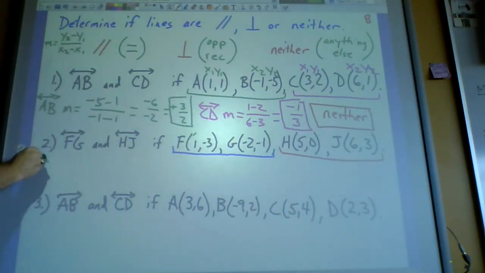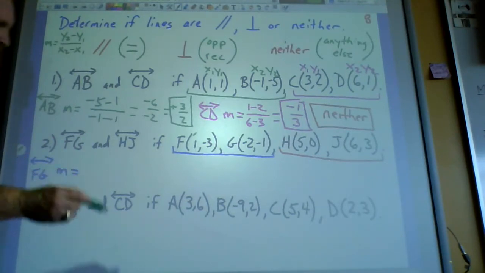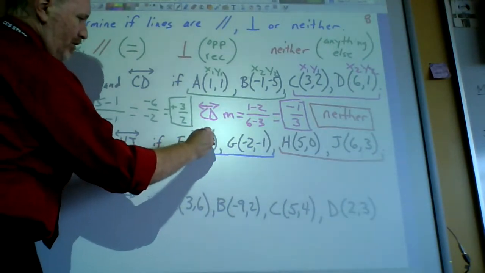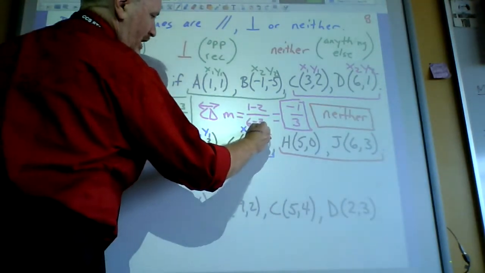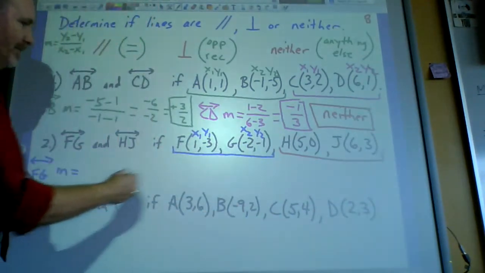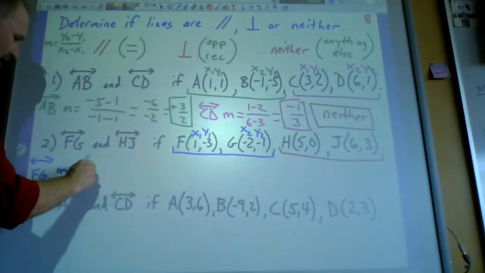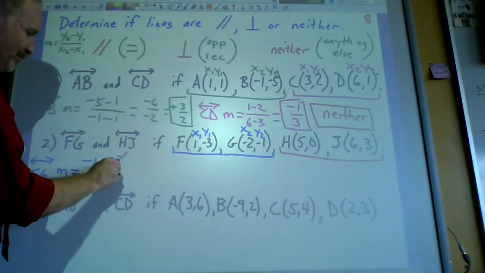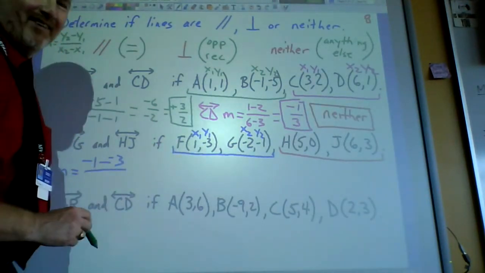So I'm going to say line FG. His slope would be, and again, I'm going to label my points, x1, y1, x2, y2. So upstairs, I'm going to have -1 minus double negative, our first one back from fall break, right there.